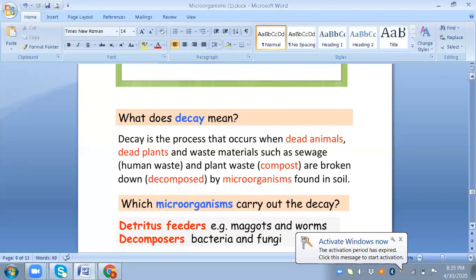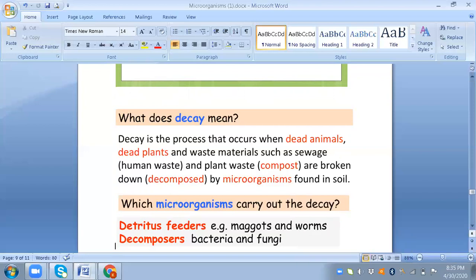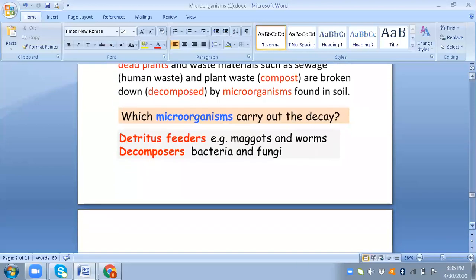And now the last topic: what does decay mean? So what is decay? When a living animal or plant dies, or there is waste material, such as human waste, plant waste, or animal waste, it is broken down by smaller organisms, by microorganisms in the soil, and in this way the fertility of the soil will increase. How? They add nutrients to the soil. Which microorganisms carry out decay? The detritus feeders, such as maggots and worms, and the decomposers, which are bacteria and fungi.